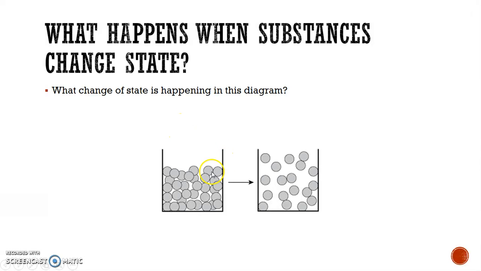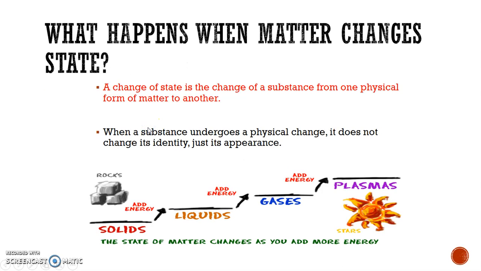So let's take a look at this picture. Okay, we have this right here, and it's going to that. What change of state is happening in this diagram? Okay, to me, it looks more like a liquid because they're kind of sliding past one another, going to a gas because they're trying to get far apart. That's what I look at it as. I know some might look at it as a solid, but they're not in a fixed position. You can see how some are in front, some are on the side. To me, this would be a liquid going to a gas.